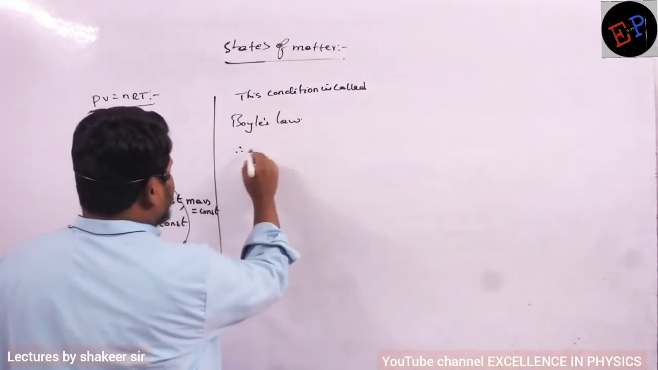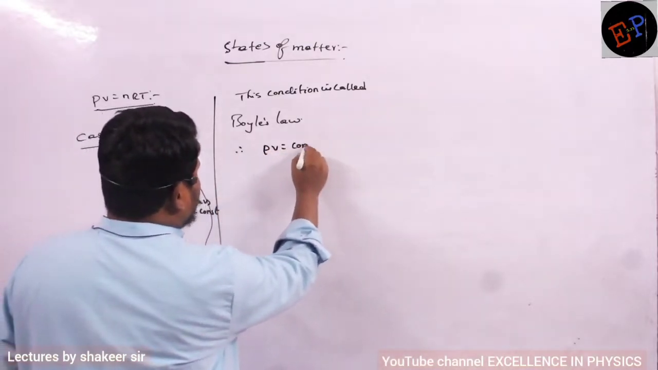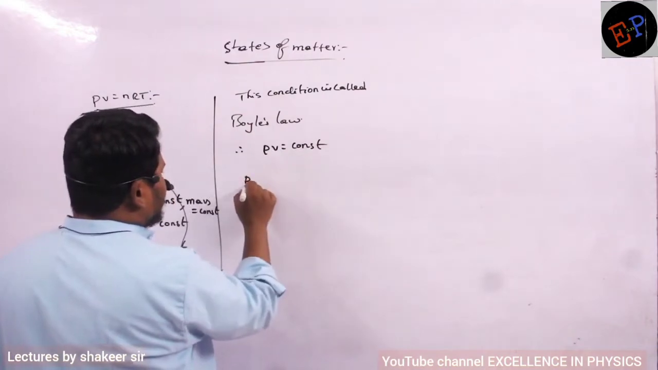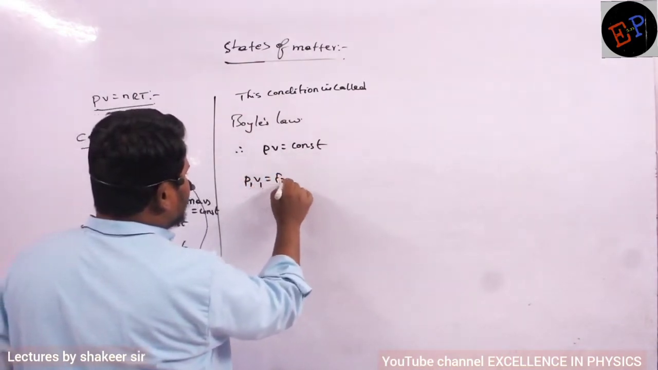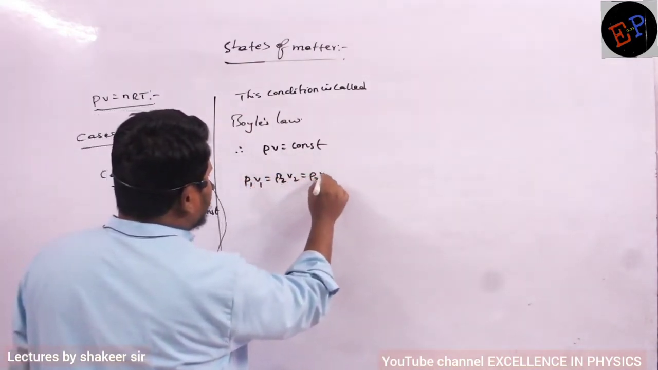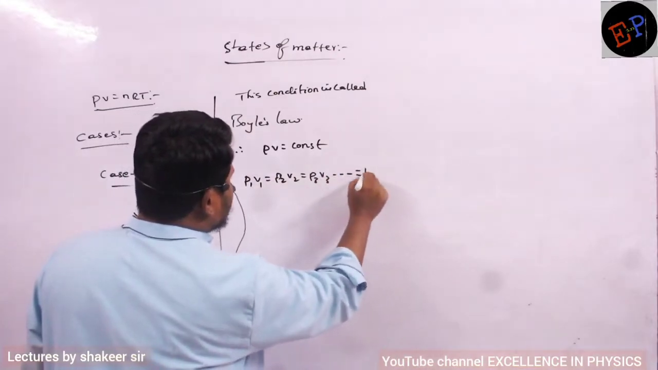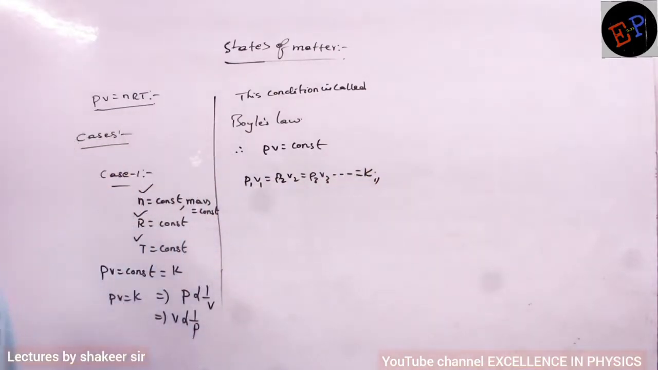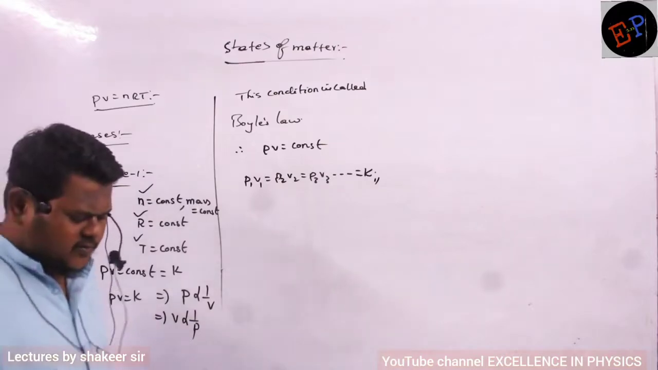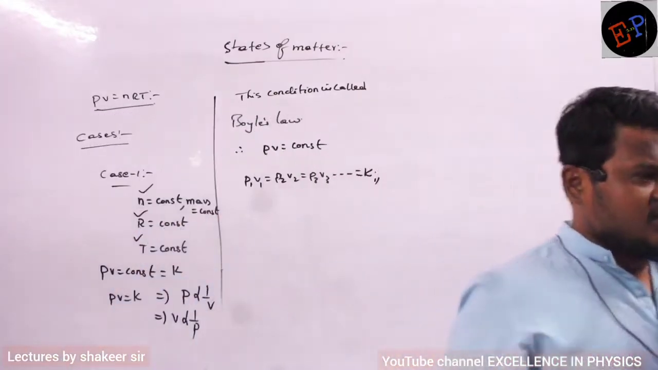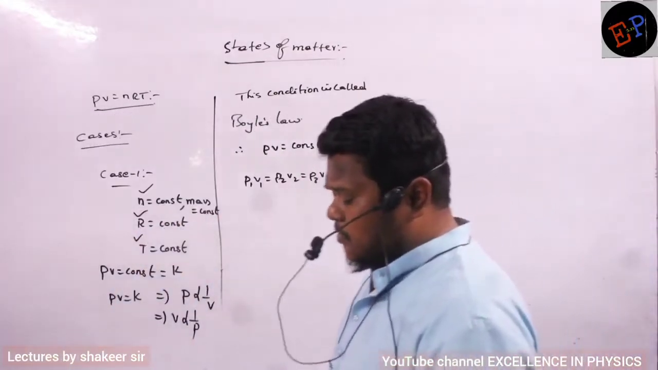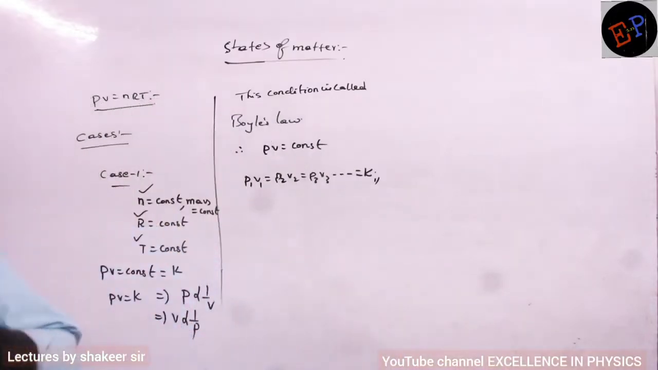So therefore, I can write PV because this is a constant. In different conditions, I can write P1 V1 is equal to P2 V2 is equal to P3 V3, and I can write for any number of conditions, and all of them should be equal, because P into V is a constant. Understood now? Very simple.